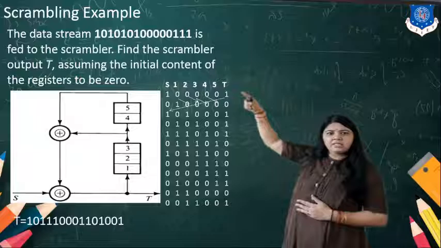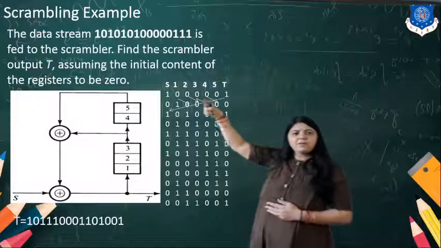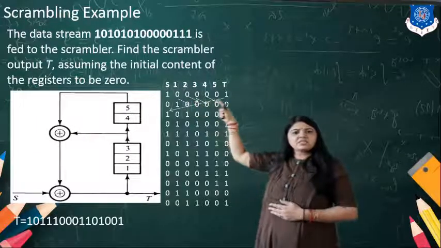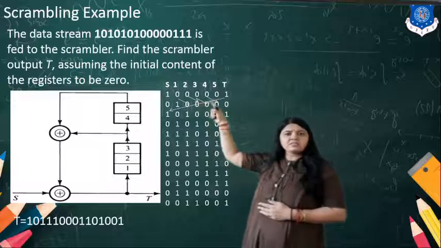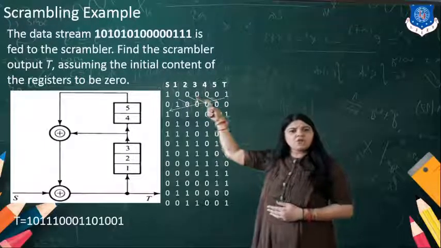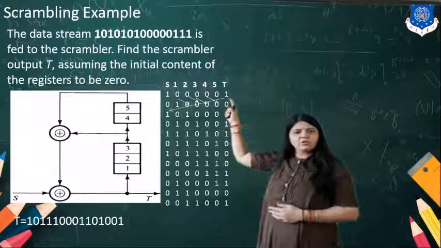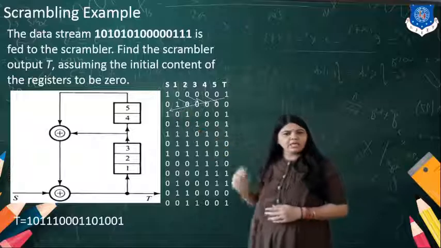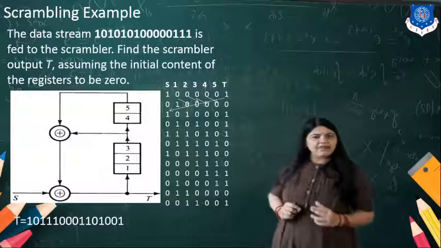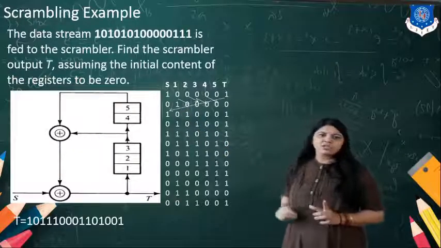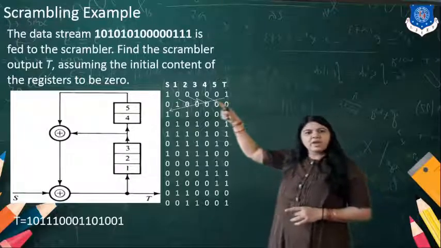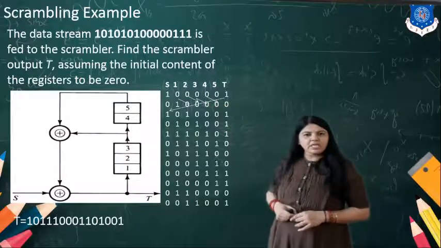Fine. The initial conditions, what do we put? All the shift registers' initial conditions are 0, so here we put all zeros. And whatever output we are getting, we put over here. Very first the S value, that is 1. So it is the shift registers; you can see the arrow over here.